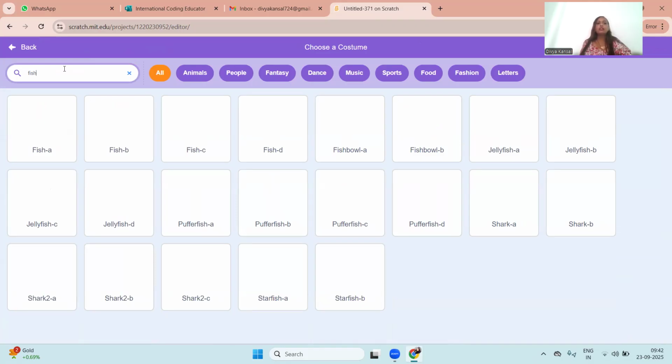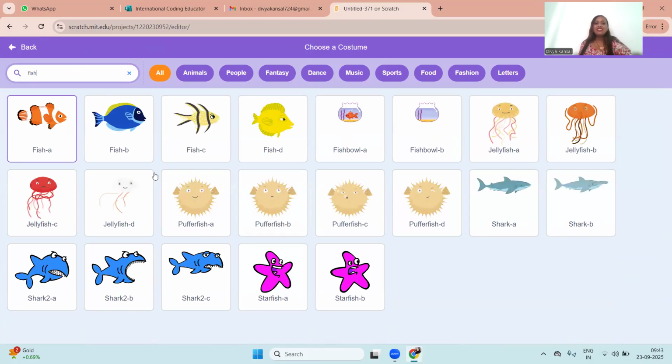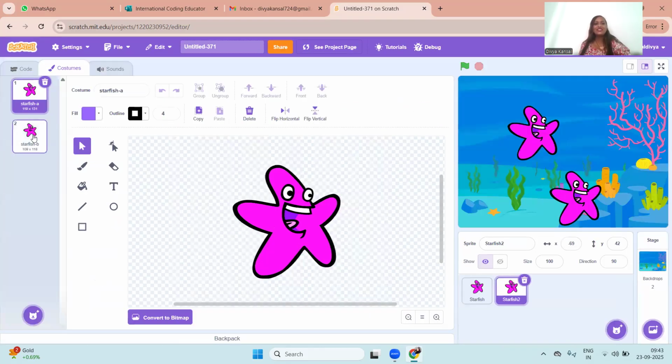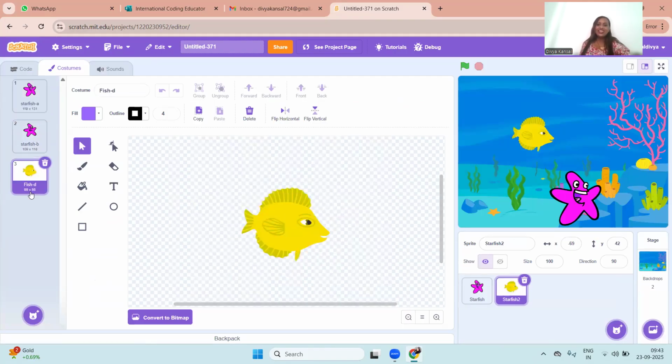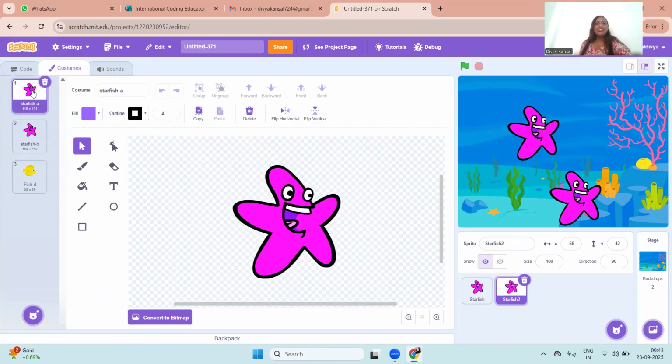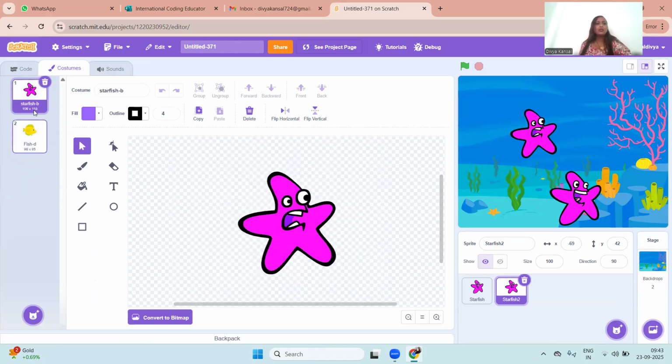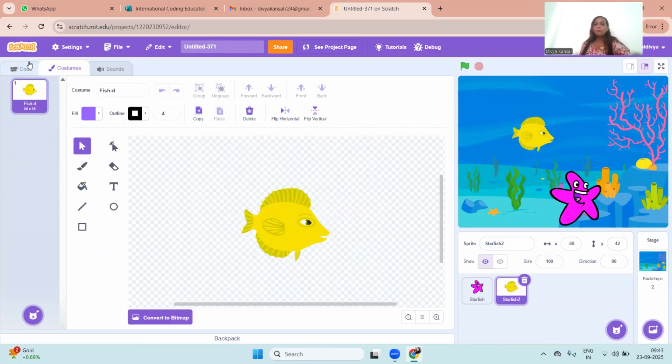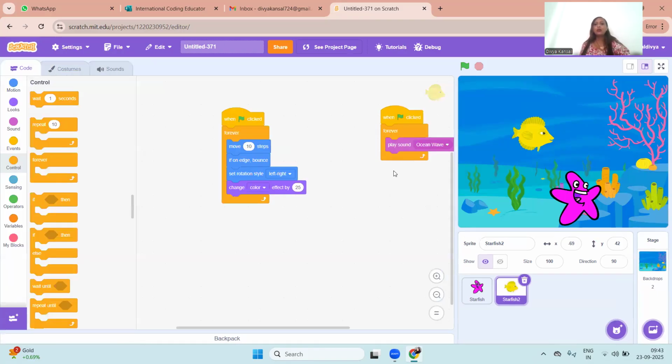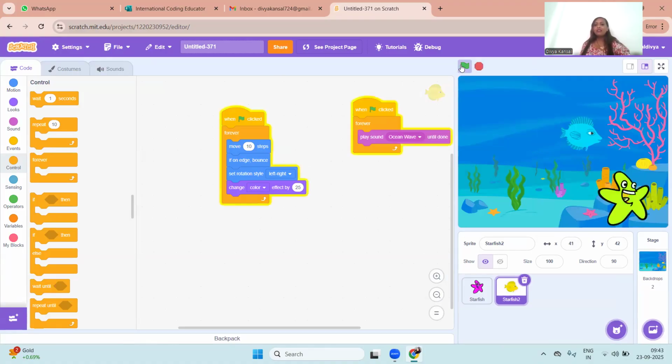I'll just search for fishes. Wow, we have many fishes here. I like this yellow fish. What about you? Which fish do you like the most? Oh, that's nice. You also like this. Very good. I will delete the starfish because I don't want this fish anymore. For the second one, I'll click on code and we have the yellow fish as well. Now I'll click on the green flag. Wow, it's so cool. I really like it.